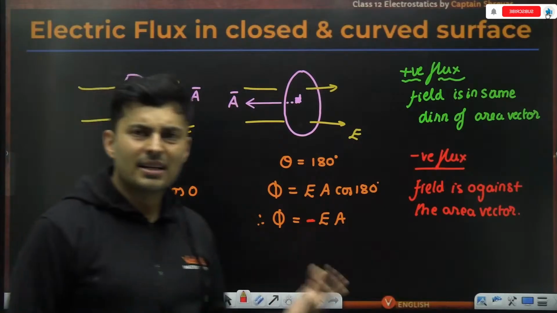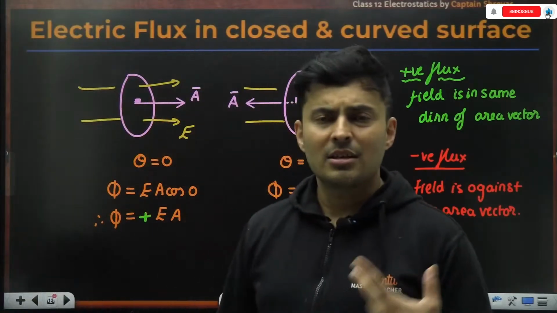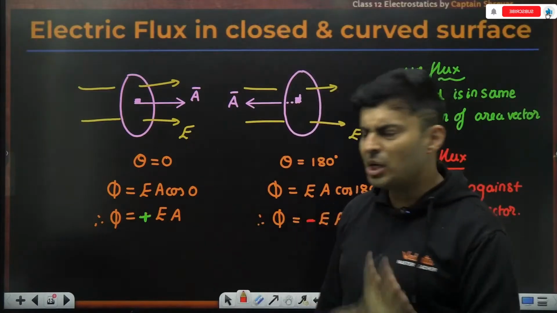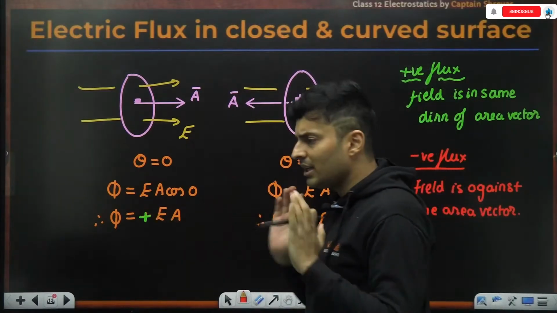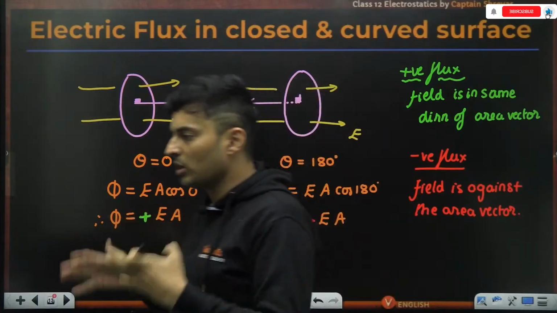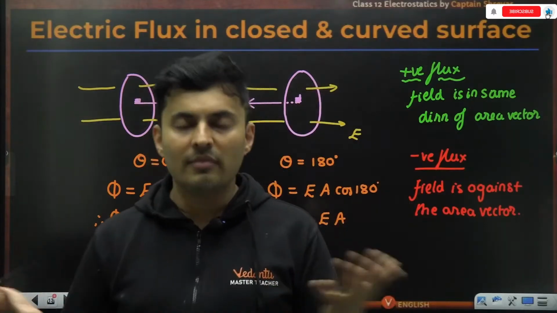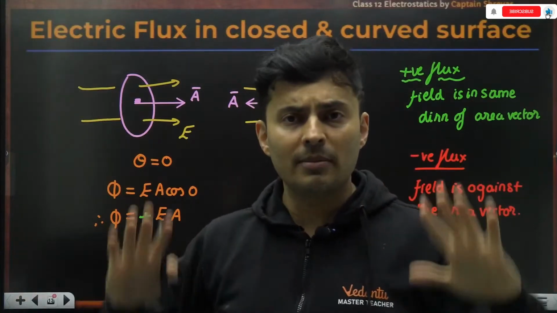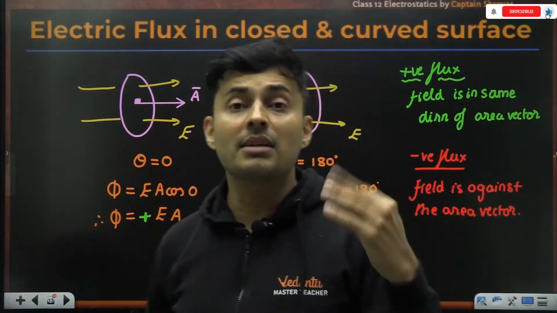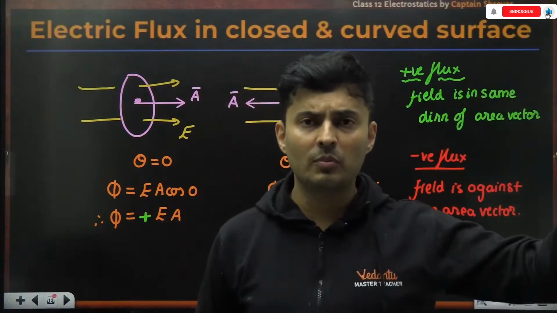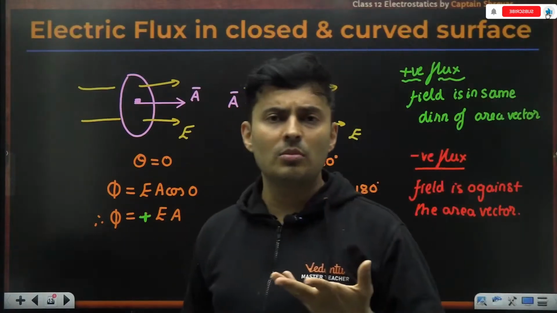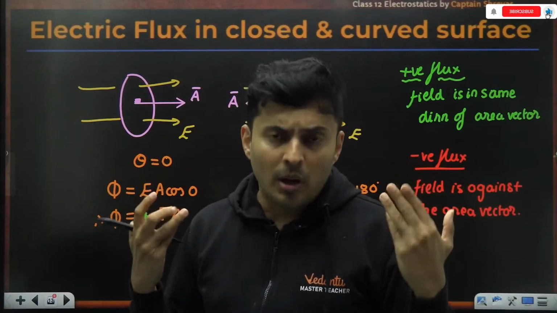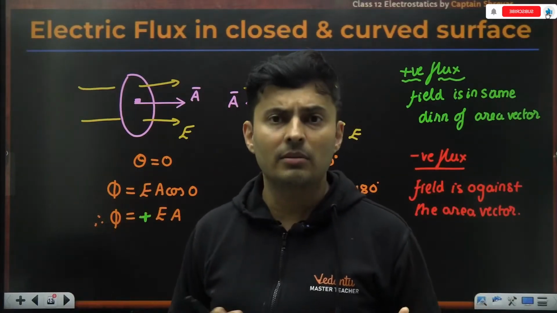Sir, but this will create confusion, no sir? Because somebody will take this side, somebody will take that side. So who is right? Magnitude, I agree, both of them will get EA only. But sign-wise, both of them will be opposite. So the answer is, don't worry about it. Both of them are right in their own way. Just like in kinematics, somebody might choose the right side to be positive and somebody might choose the left side to be positive. It's completely a free hand. It's a matter of choice at the end of the day.